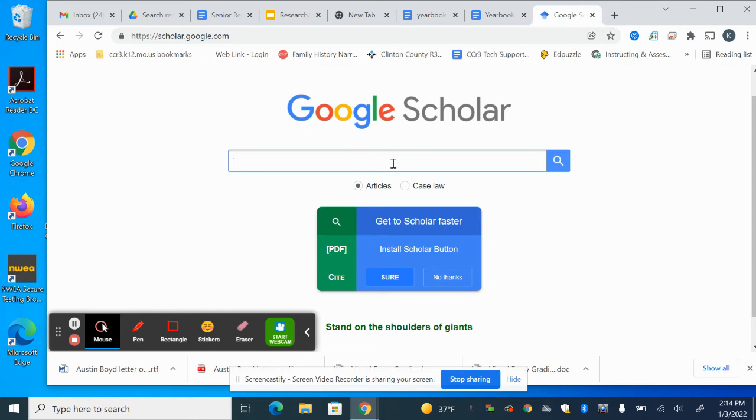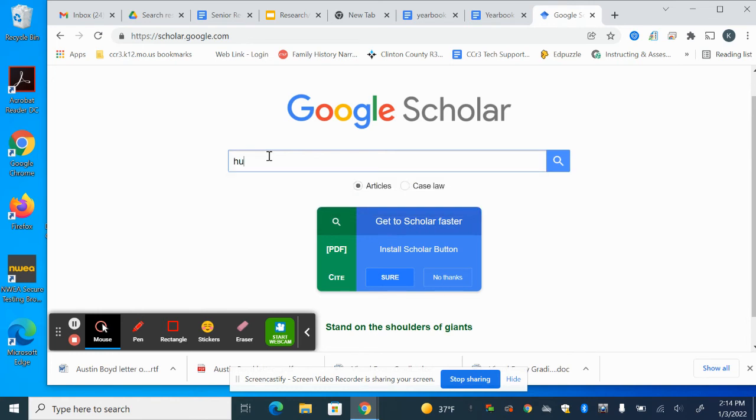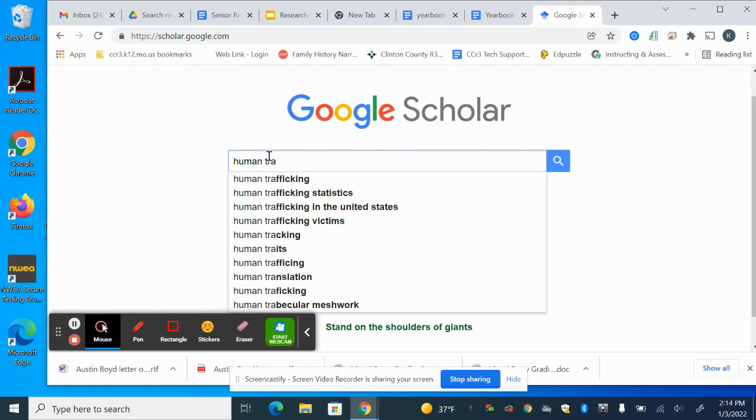So I'm going to use my Google Scholar. I'm just going to focus on articles. I'm not doing anything with law, so I'm not going to choose that law feature. I'm going to do, however, a search here. This is where your keywords are going to come into play. So I'm going to start with human trafficking. That's my